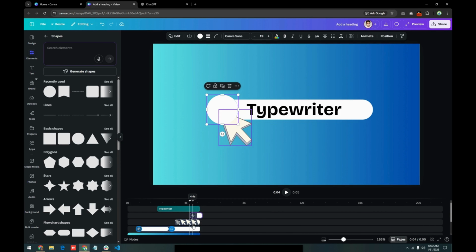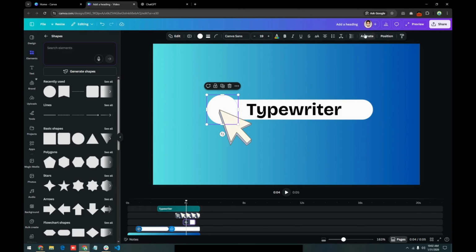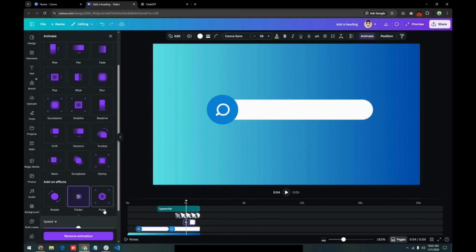And put it here and animate it also. Go to animation and animate it flicker.